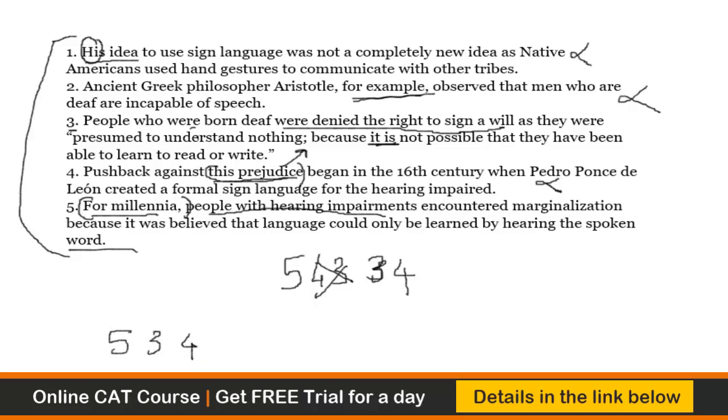So pushback against this prejudice began in the 16th century when Pedro Ponce de Leon created a formal sign language. So his idea to use sign language. So the sign language and his can easily be connected to Pedro Ponce, right? So this Pedro Ponce is basically his idea. So we have 5, 3, 4, 1, and 2 becomes the odd one.